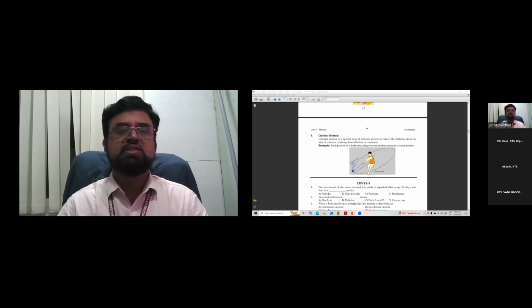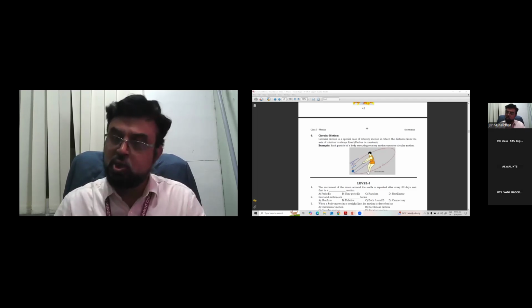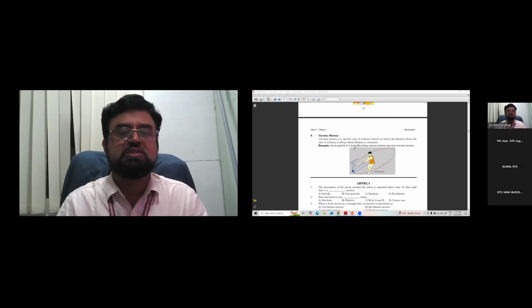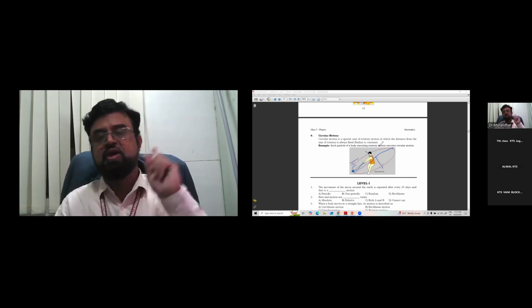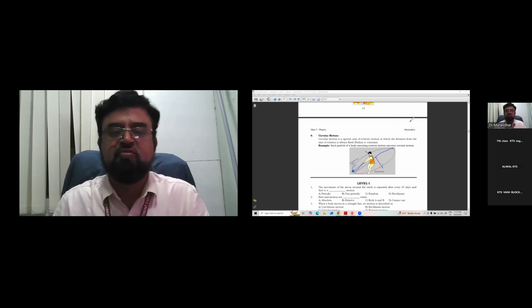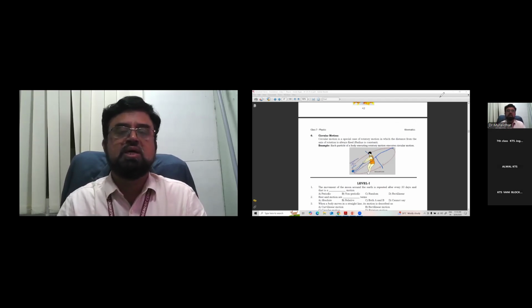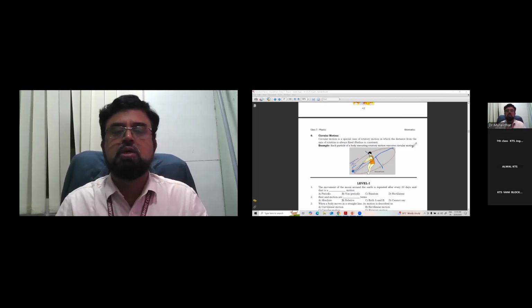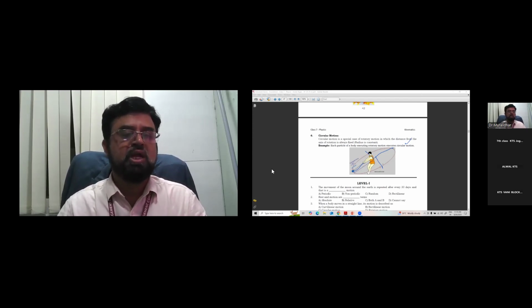Circular motion is a special case of rotatory motion, in which the distance from the axis of rotation is always fixed. The radius is constant. See, the radius is always constant in circular motion. That's why it comes as a circle: a special type of rotatory motion where the distance from the axis of rotation is always constant. Each particle of the body executes rotatory motion, right? You can write many examples for circular motion. These are the 6 major types of motions we come across in our day-to-day life, right?